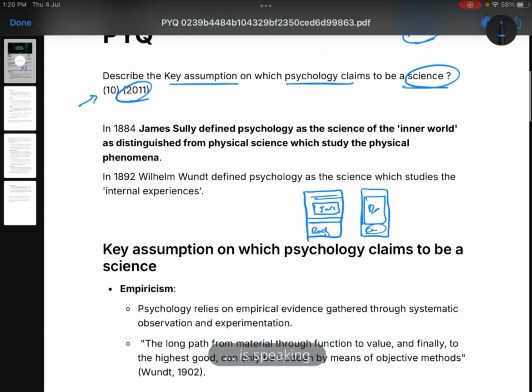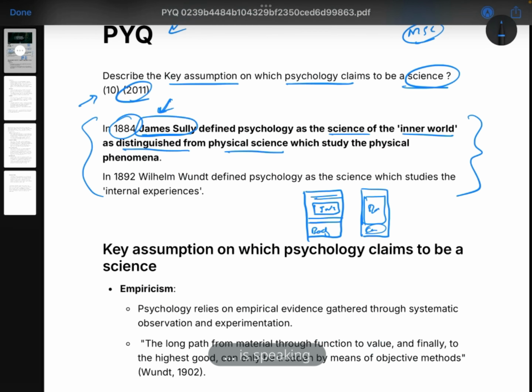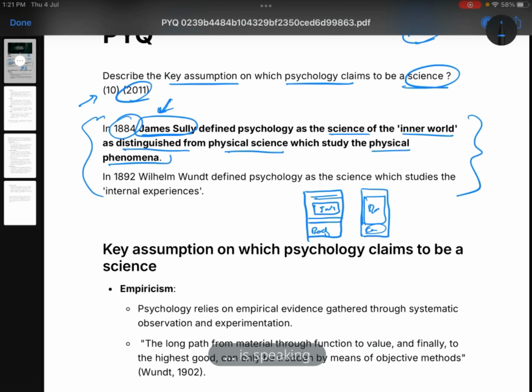So starting, let's look at the intro. For the intro, I would suggest writing the name of some psychologist. And remember the year also, we have to write the name of the psychologist and in which year he said that. So here I have written the name of James Sully. He defines psychology as a science of inner world as distinguished from physical sciences which study the physical phenomena. So you have to study this by heart.